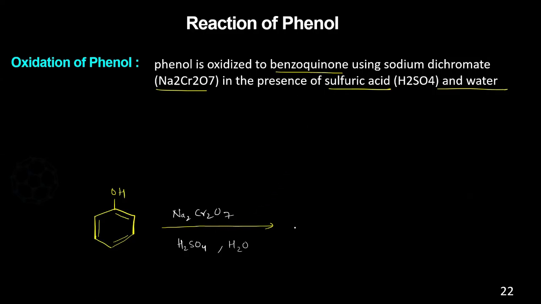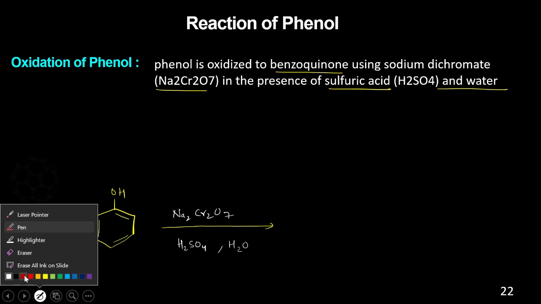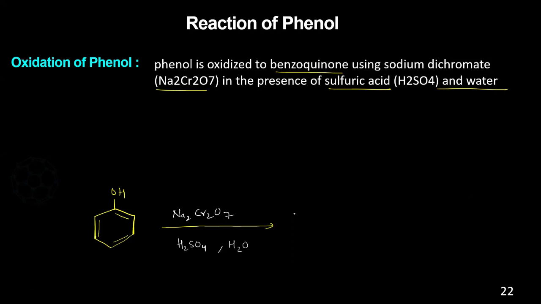It is nothing but a benzene ring which is having two ketone groups. So that is called benzoquinone. Always remember, whenever you see the word "one" in a name, it is nothing but the ketone. So this is benzoquinone.